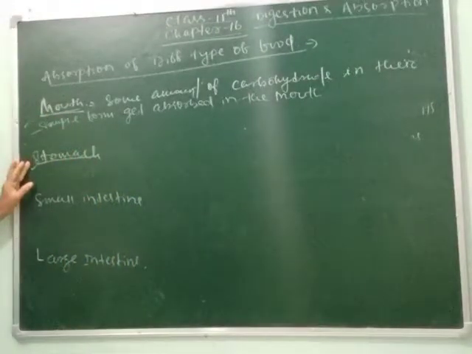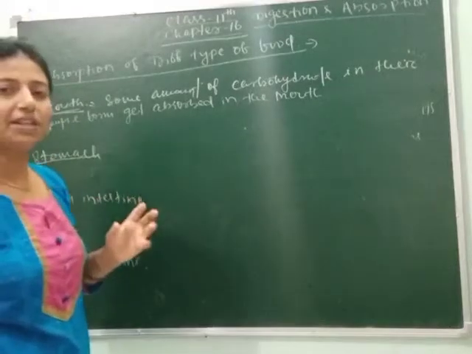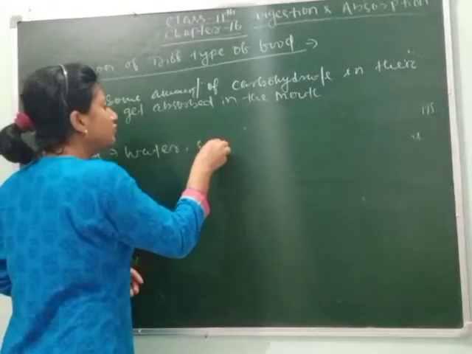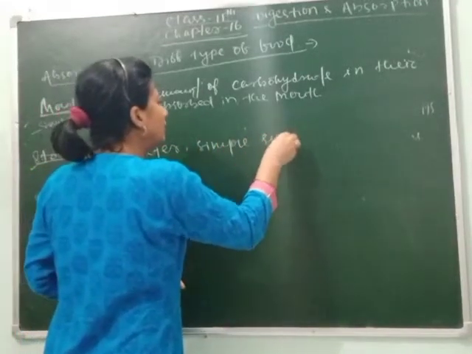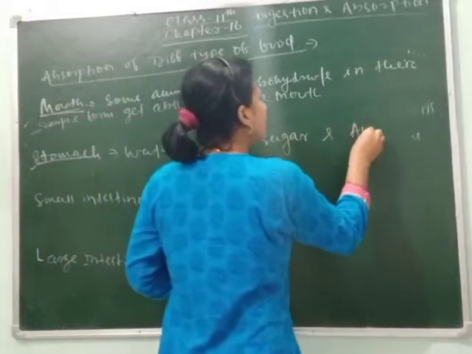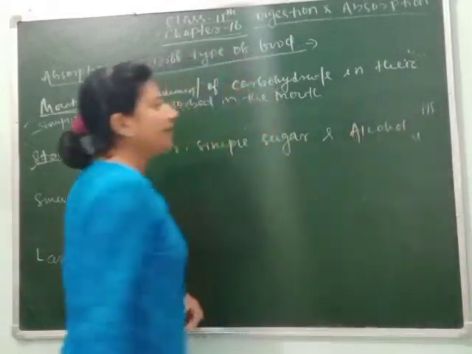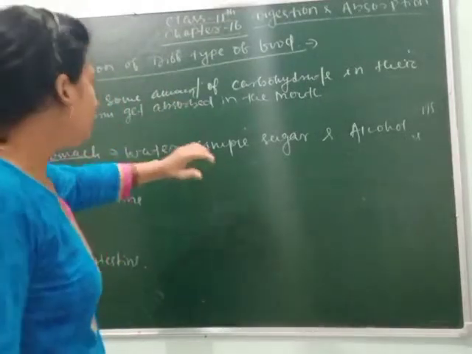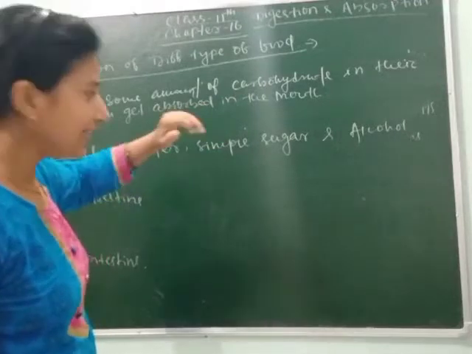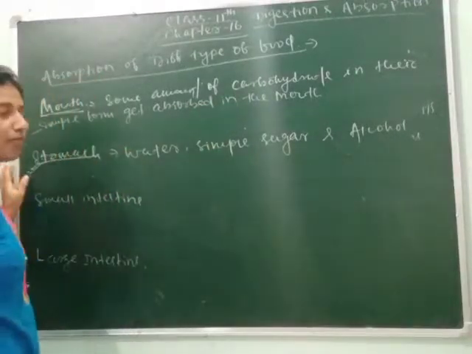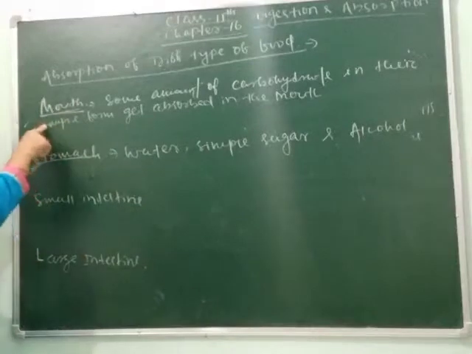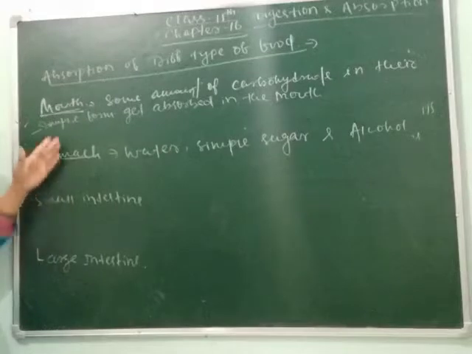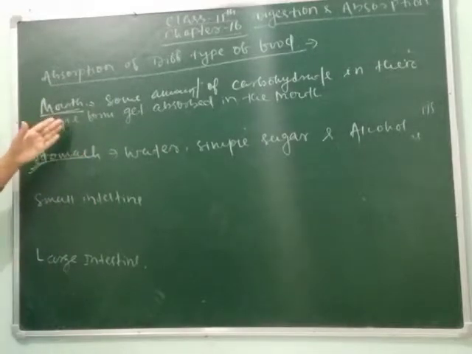After this next comes your stomach. Then these substances, water, simple sugar and alcohol, get absorbed in the stomach. Dear students, you have to understand, suppose the question asks where does alcohol get absorbed, then you can write alcohol gets absorbed in the stomach. So these are the different parts of the alimentary canal, mouth, stomach, small intestine and large intestine, and in these regions different types of food get absorbed.